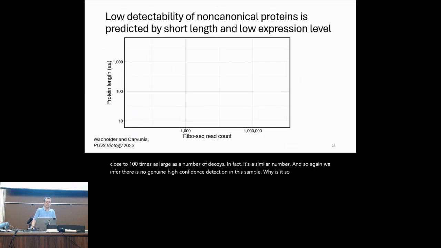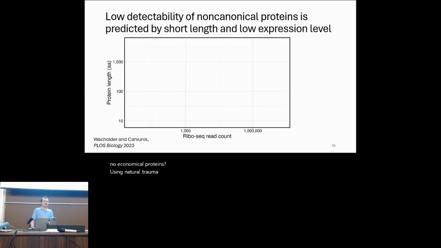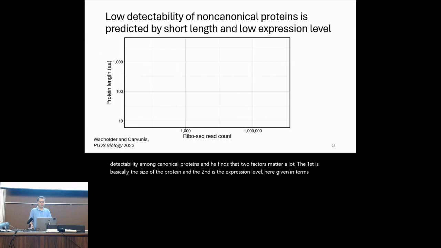Why is it so hard to detect non-canonical proteins using mass spectrometry? In order to address this question, we looked at the factors that predict detectability among canonical proteins, and we find that two factors matter a lot. The first is basically the size of the protein, and the second is the expression level, here given in terms of ribosome profiling reads.